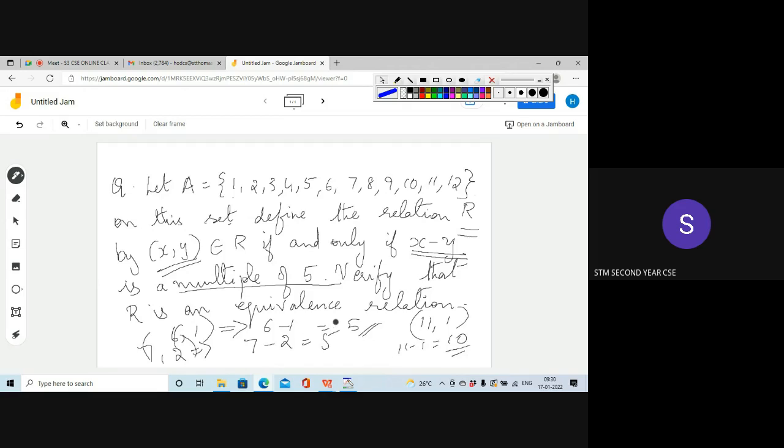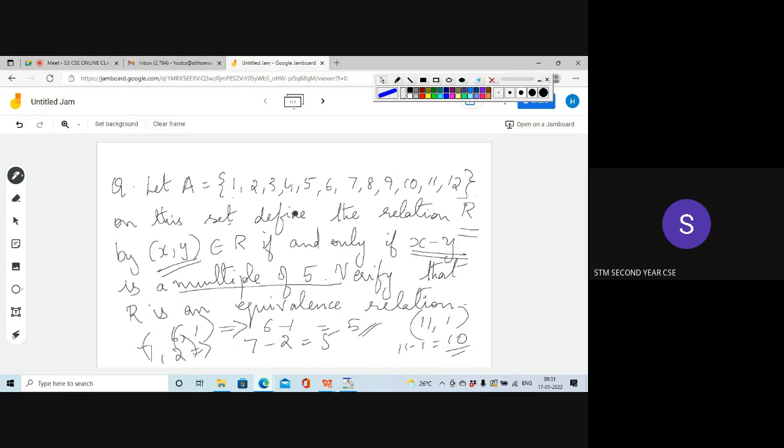Likewise, you have to find out the ordered pairs in the set A whose difference is a multiple of 5, and verify that it is an equivalence. You will get a set of ordered pairs like 6 1, 7 2, 11 1, etc., and you have to prove that the set of ordered pairs which you found is an equivalence relation.